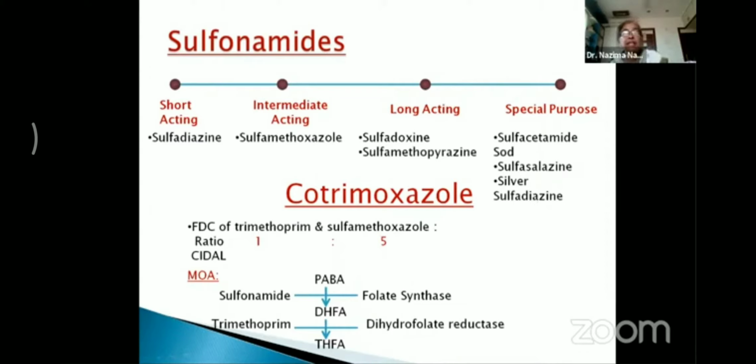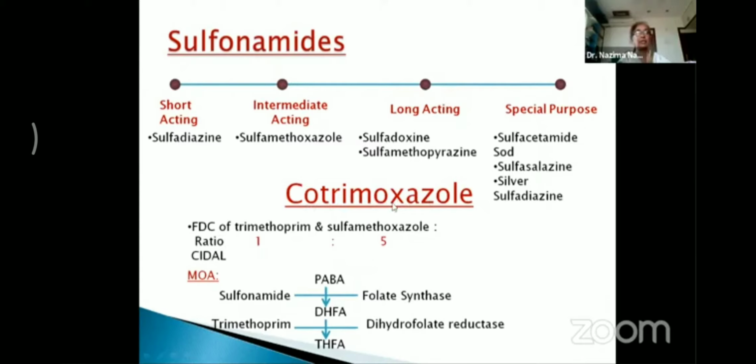As such, singly, these drugs are hardly used nowadays except those for special purposes, that is sulfacetamide sodium, which is used in ocular conditions, sulfasalazine, used in GI autoimmune conditions, and silver sulfadiazine, which is used topically in burns patients. Then we come to cotrimoxazole, which is a combination of trimethoprim plus sulfamethoxazole.